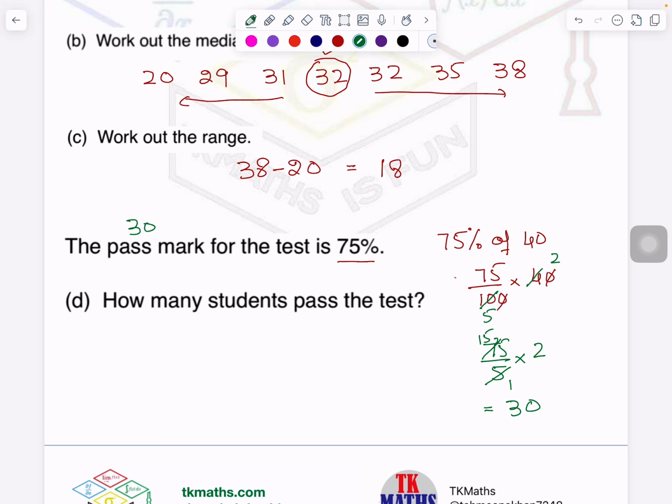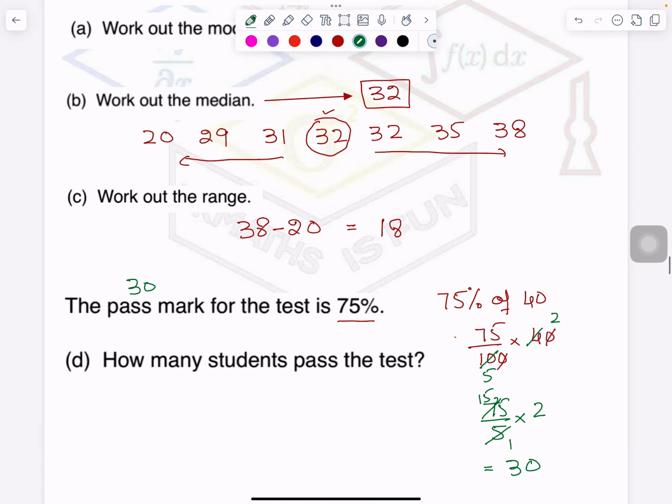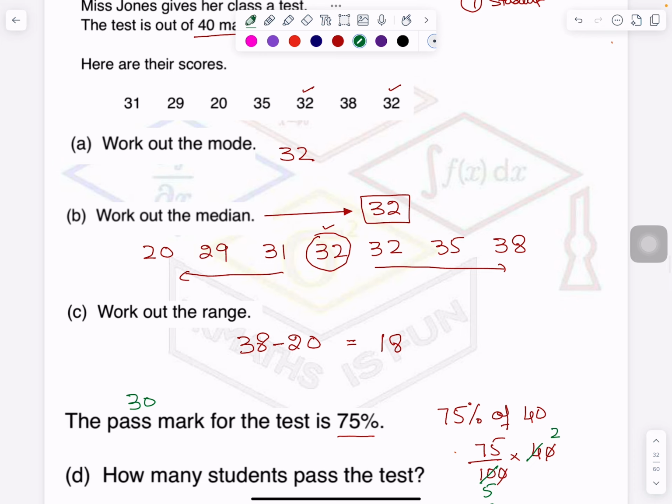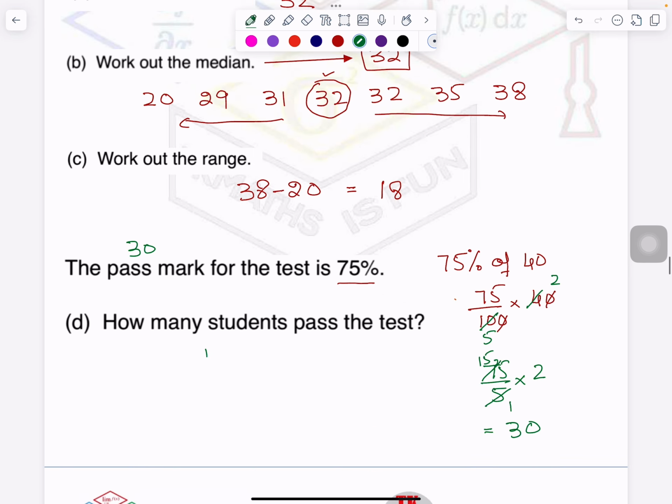So students who obtain 30 marks or above 30 marks are passed. So let's see how many students got 30 and above 30. So it is 1, 2, 3, 4, 5. So 5 students passed the test. So you will write 5 students. Good, na? It's a good question.